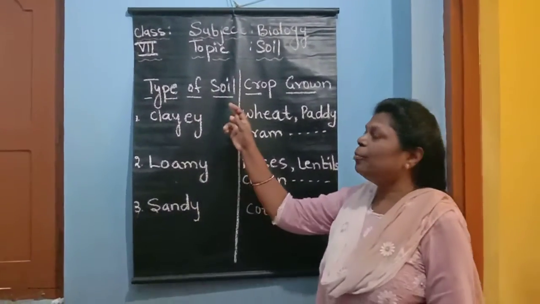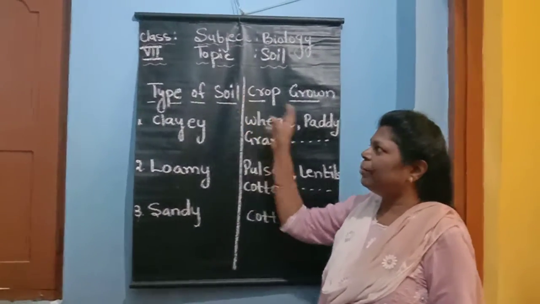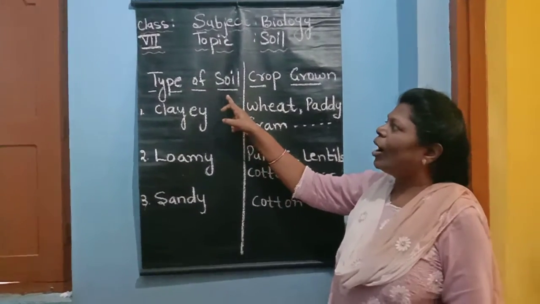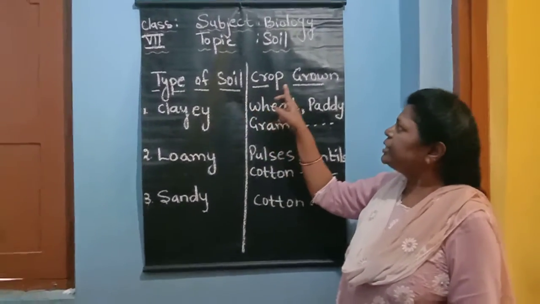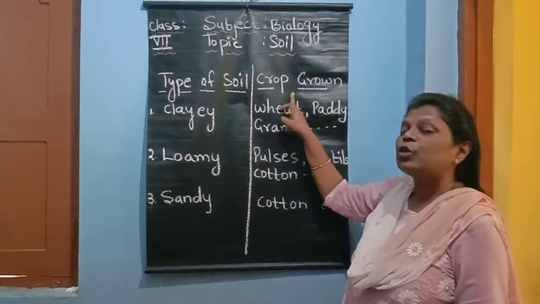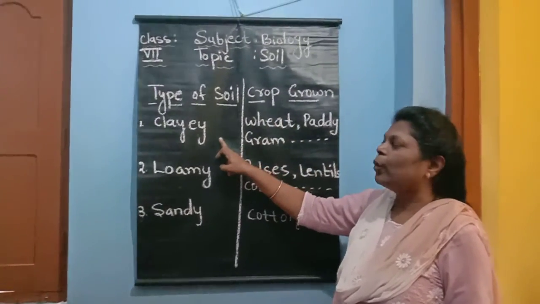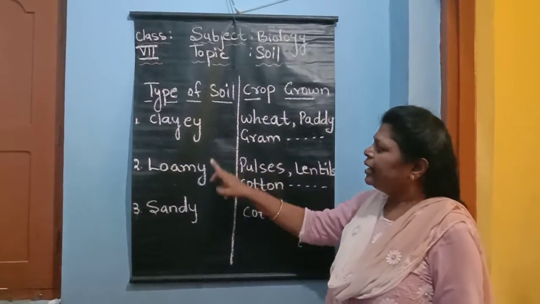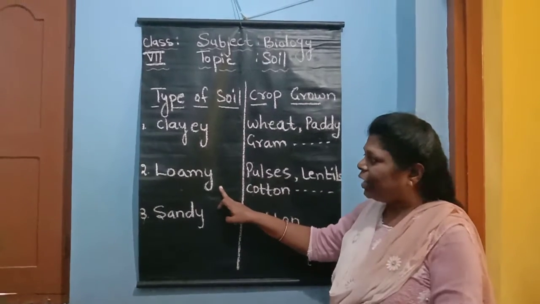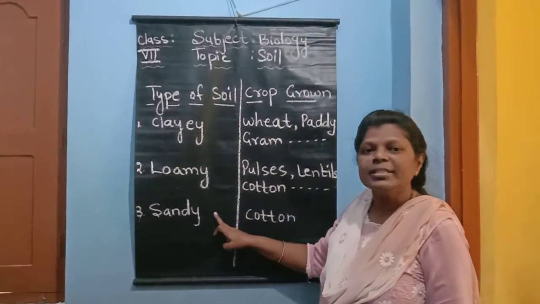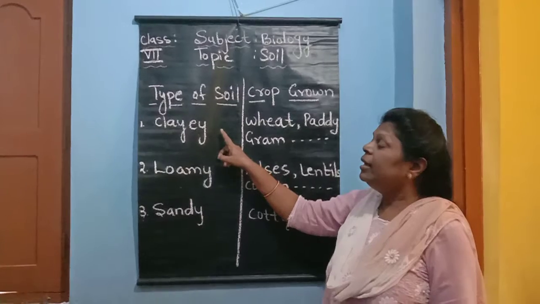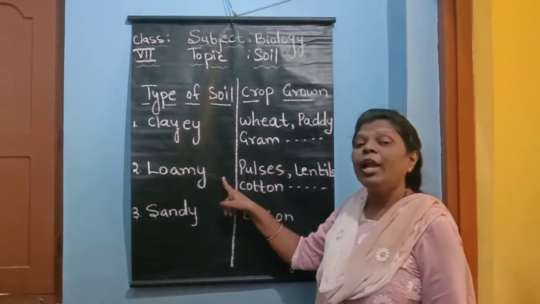So children, you have to make two columns. That means you have to make one table. In the first column, you have to write type of soil. In the second column, you have to write crops grown. Now for the first type of soil you write clayey, then in the second row you write loamy, and third you write sandy. Now we have already seen the properties of clayey and loamy soil.